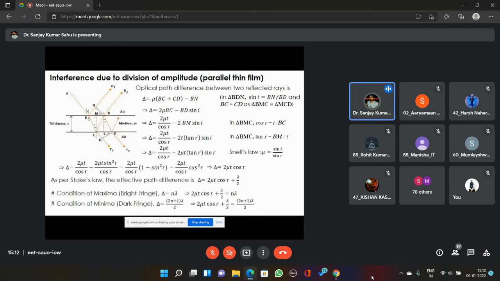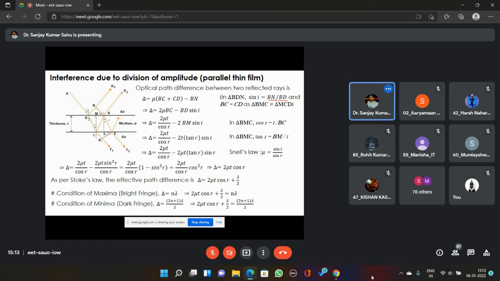In this triangle BDN, this angle will be equal to i, where i is the incidence angle of this beam A. If you use a little bit of geometry, you'll come to know that this angle BDN will be equal to i. Since this is a projection, a vertical, this angle will be 90 degrees. So by using trigonometry, we can write sine of i equals BN divided by BD.